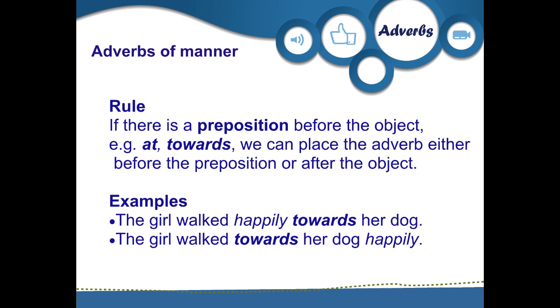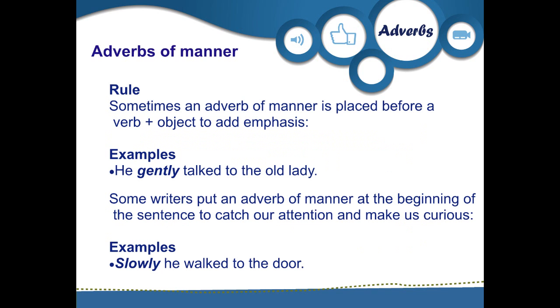Examples: the girl walked happily toward her dog. The girl walked toward her dog happily. Rule. Sometimes an adverb of manner is placed before a verb plus object to add emphasis. Example: he gently talked to the old lady. Some writers put an adverb of manner at the beginning of the sentence to catch our attention and make us curious. Example: slowly, he walked to the door.